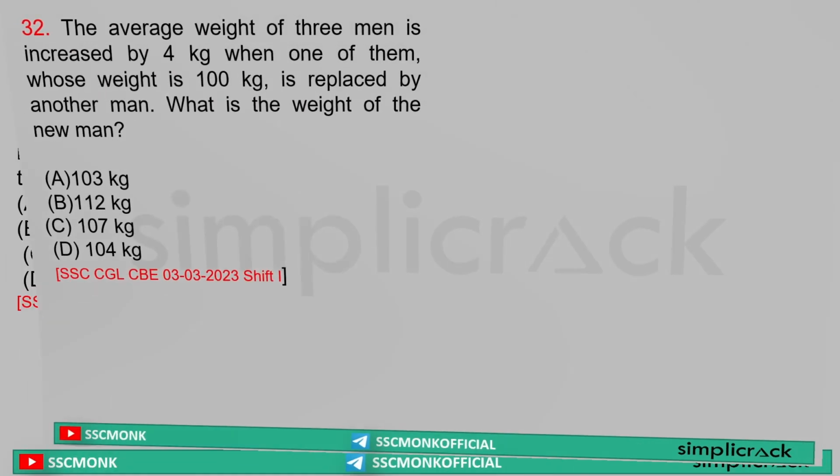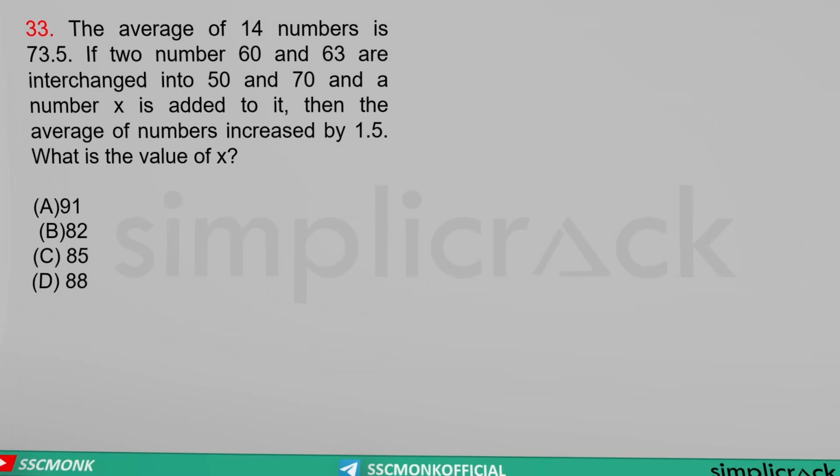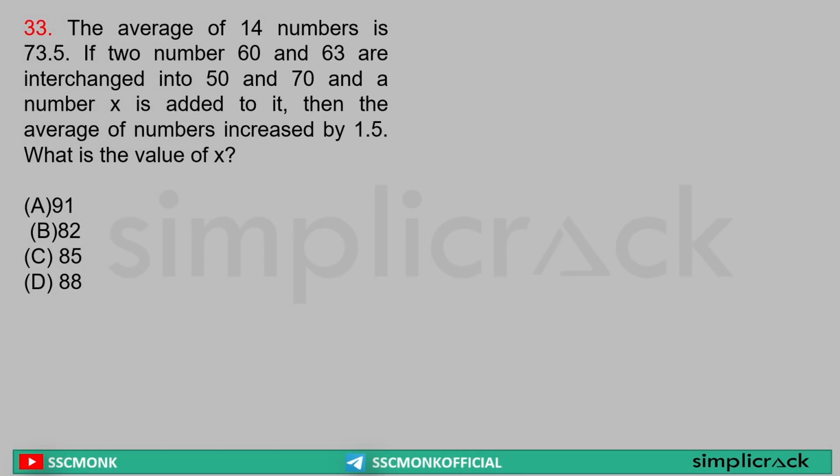Next. Average weight of 3 men is increased by 4 kg when one of them whose weight is 100 kg is replaced by another man. That means 100 kg plus 4 kg is increased among what? 3 persons, that means 12. So the actual weight of that new guy is equal to what? 112 kg.